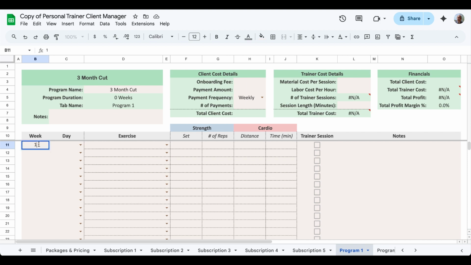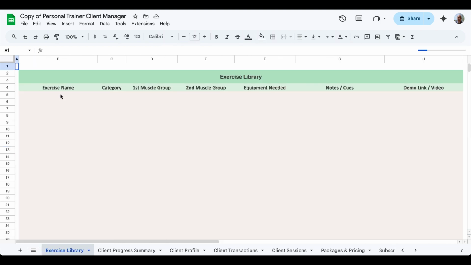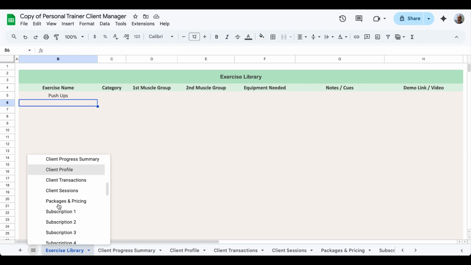So I'll just say week 1, day 1, and oh, one thing I did miss is we don't have any exercises loaded. So I will put in an exercise. We'll just do push-ups for right now. Okay, and you can go in and fill all of the rest of the information at a different time. But we'll just use push-ups for now.